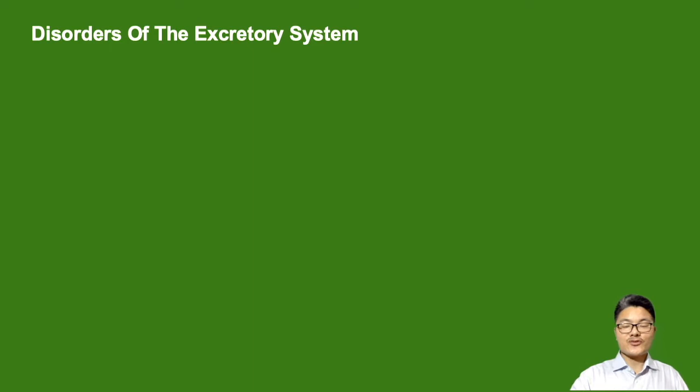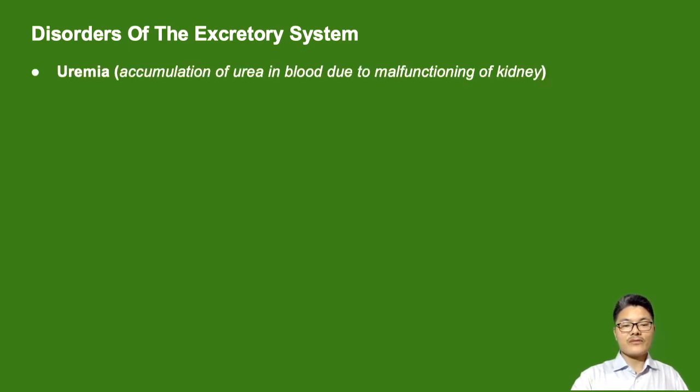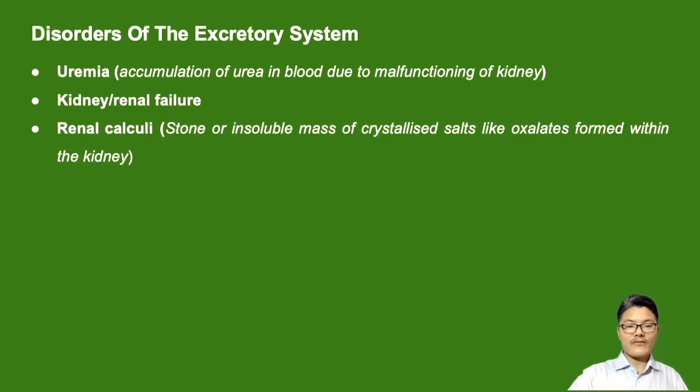Now let's look at some disorders. Let's remember some disorders related to the kidney. We have uremia, which is accumulation of urea in blood, mainly due to improper functioning or malfunctioning of the kidney. We have kidney failure, also known as renal failure.